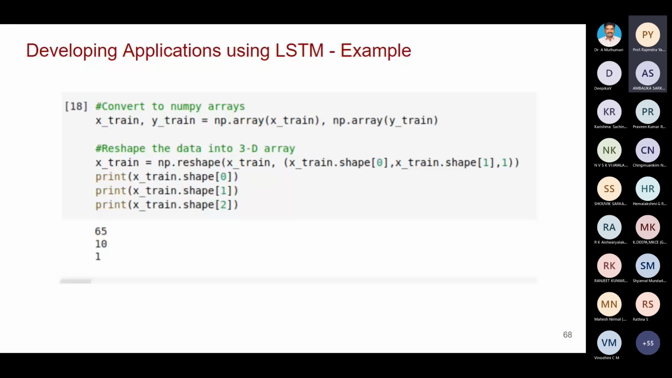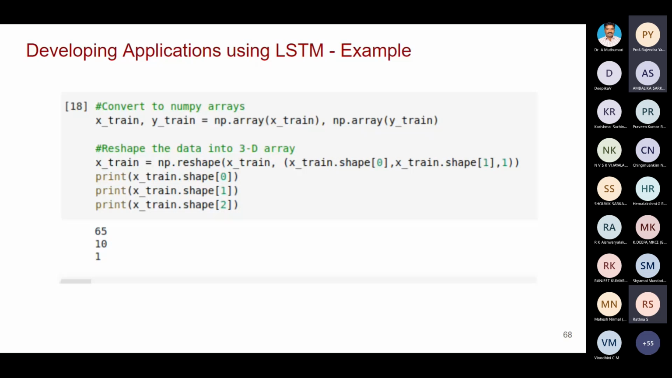That is very important. In LSTM, the data should be 3-dimensional. So in that way we have to reshape the data. Here, 75% training data we have taken, but I made a mistake, that's why I got only 65 values.